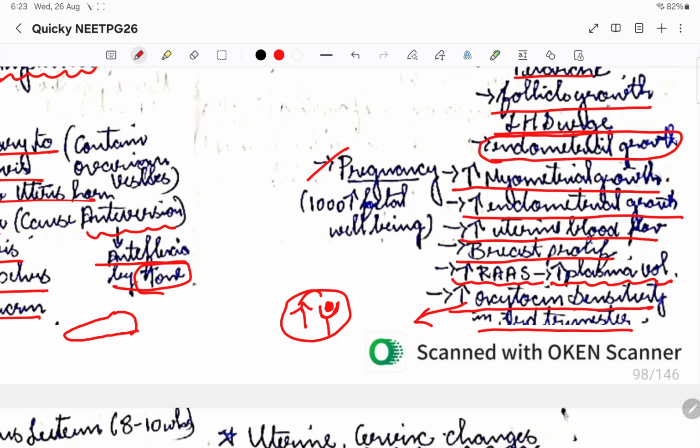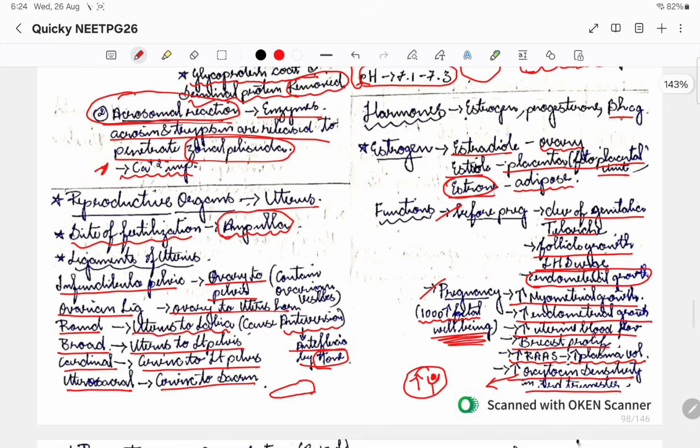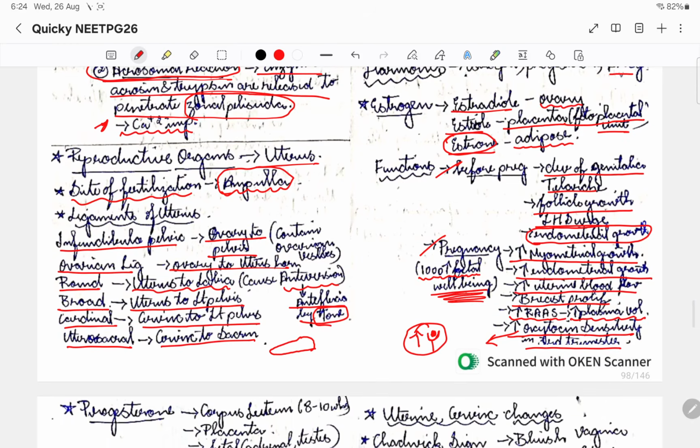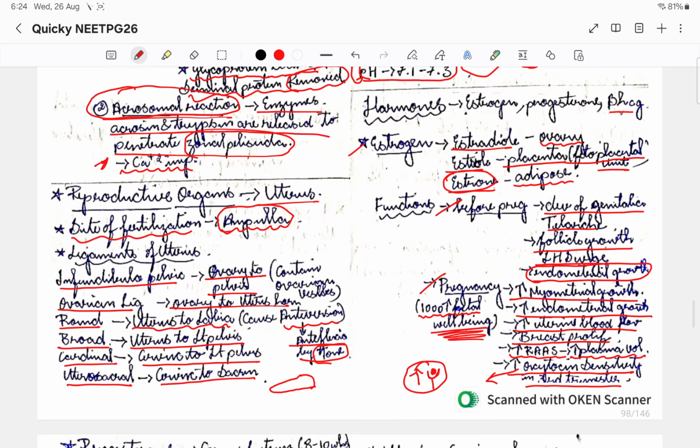Okay, then please note, if the estrogen level is more than 1000, it is a fetal sign of well-being of the fetus. If the estrogen is more than 1000, that shows that the fetus is doing good. Okay, so these are the functions of estrogen.